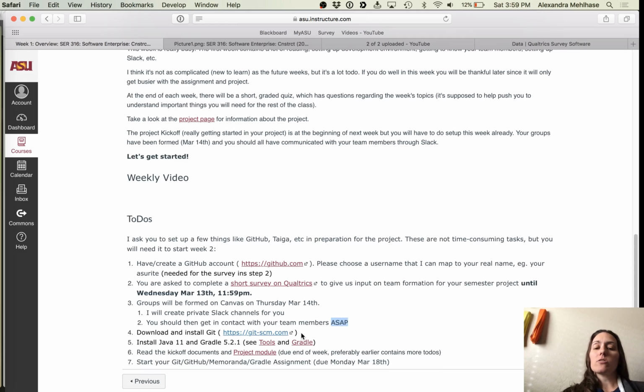Download and install Git. This is needed for the first assignment. Look at the tools page. In there, I'll tell you that I use Java 11 and Gradle 5.2.1. If you use something else, that's fine. It might just mean that it doesn't work for me, and that might mean that points are deducted. So this is what I use. If you're using that and it runs on your side, then it should run on my side. And then you have the project module information, and you should start on your assignment.